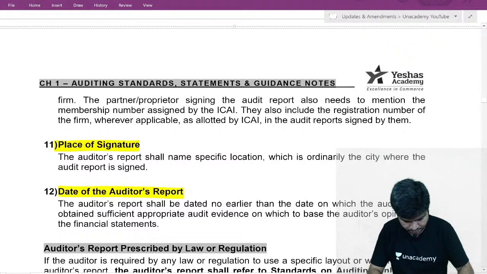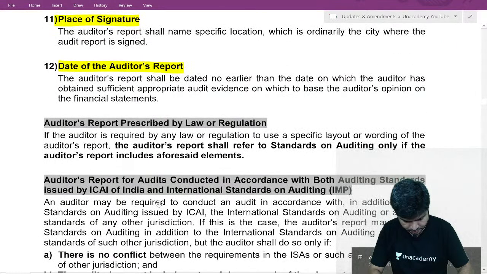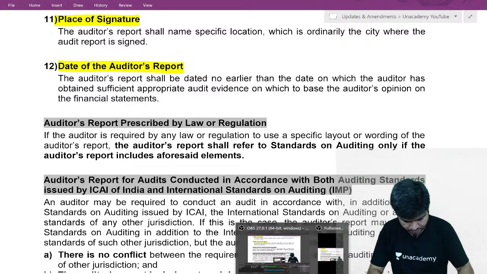Okay, moving ahead. Now, the question is, if the format of the audit report is given in law, should I follow that format or this format?